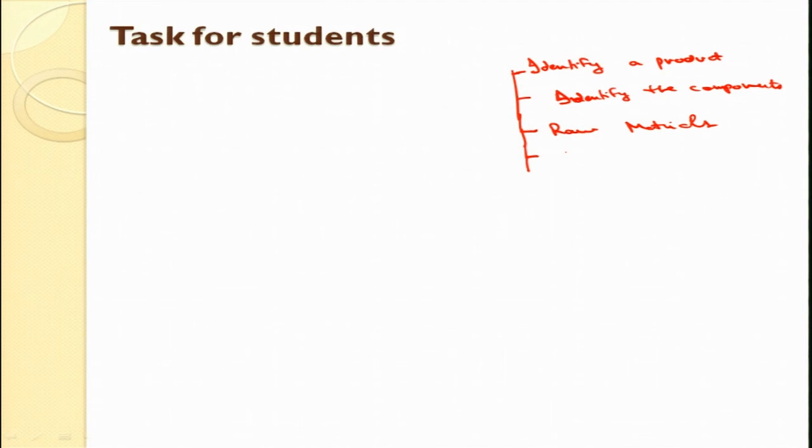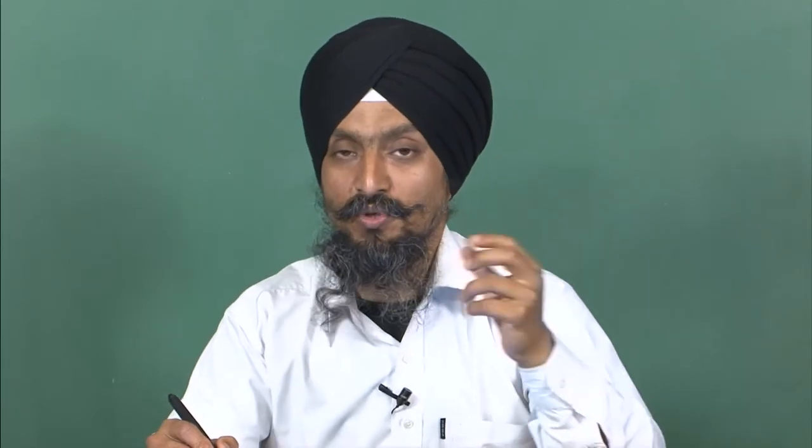You try to find out the processes involved to manufacture this product, and then you try to find out from where is this product, where is the manufacturing unit, and how the distribution is happening.